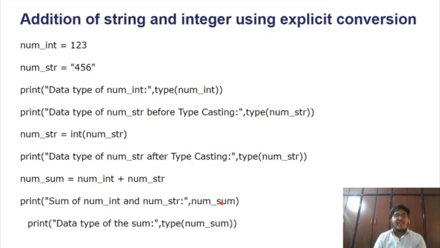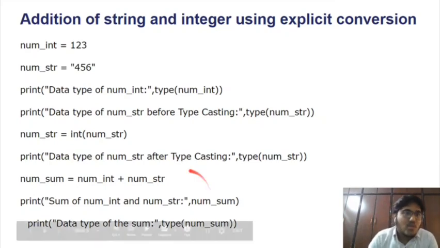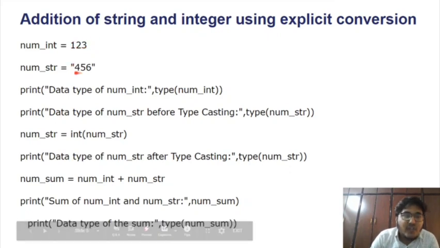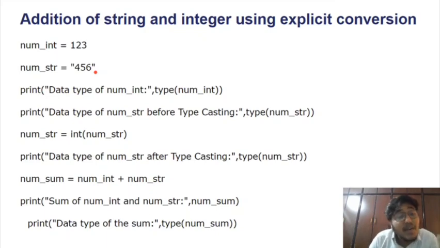So let us take one example of explicit type conversion, or typecasting. Let me take the example of 123 here. And one more string, 456. Now what I mean to do is convert this string into an integer, because a string is a higher data type, right? A string is an object.